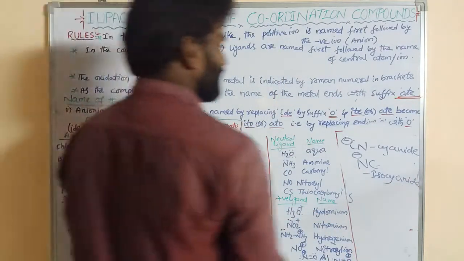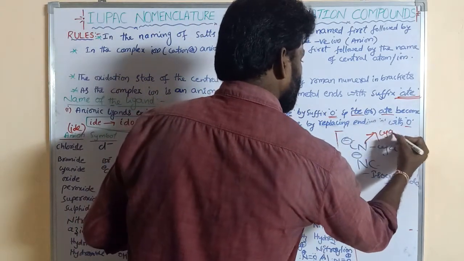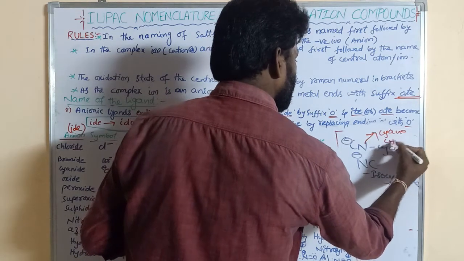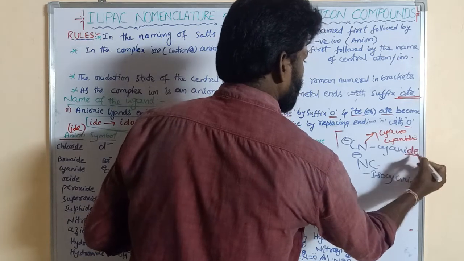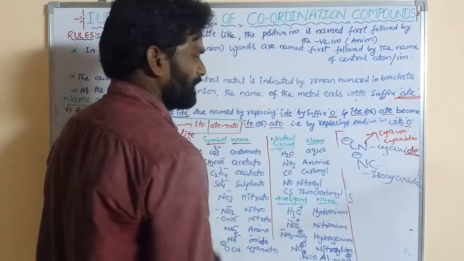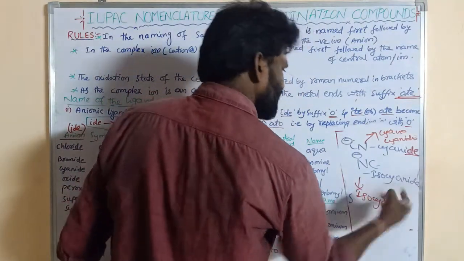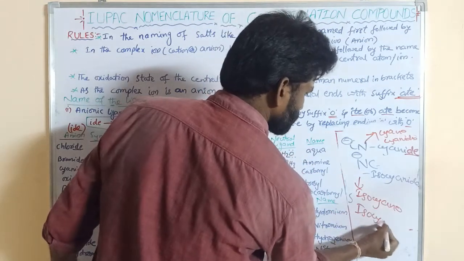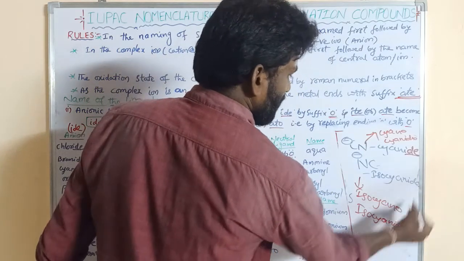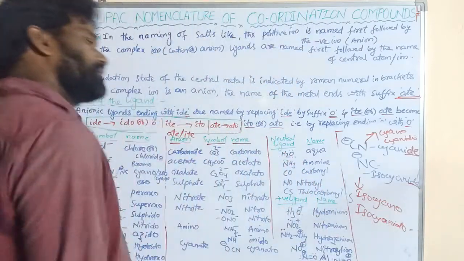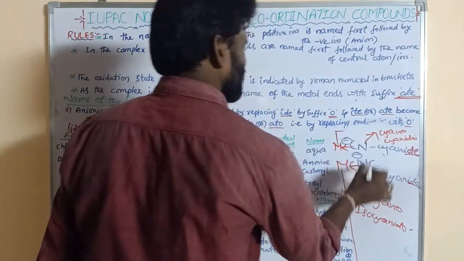So what is its IUPAC ligand name? Cyano or cyanido, both are right. Here ide can be replaced by ido or E can be replaced by O. Similarly, this is isocyano or isocyanido.